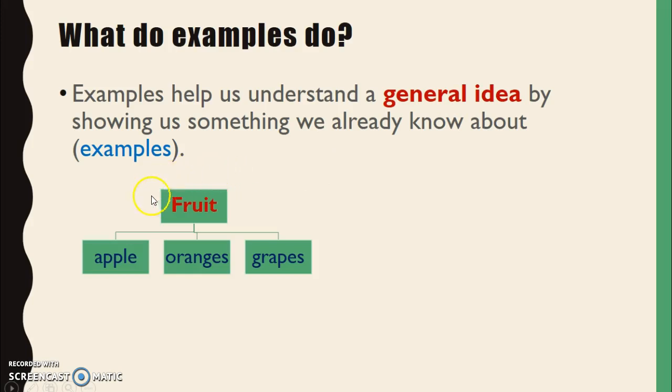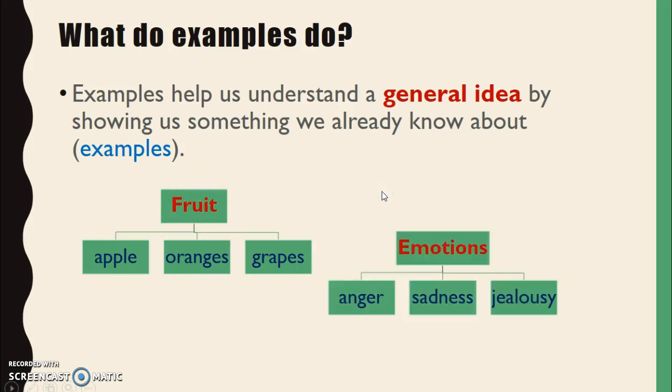So, if we're talking about fruit, if we see the example of apple, oranges, and grapes, these are the examples, and this is our general idea. Or in this case, our general idea is emotions, and our examples are anger, sadness, and jealousy.